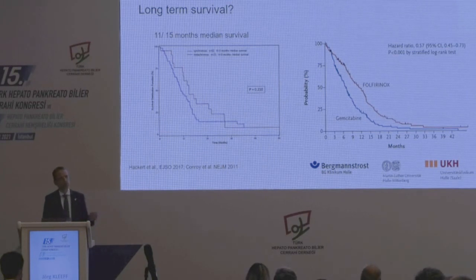But what the Heidelberg group is rightfully pointing out is, if you look on the left side, you have long-term survivors. So there are a few percent of patients, less than 10, that survive long-term if you resect the primary tumor and the metastases. So there is a group of patients that obviously has a benefit from this approach.